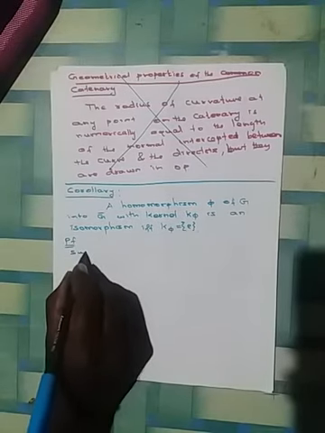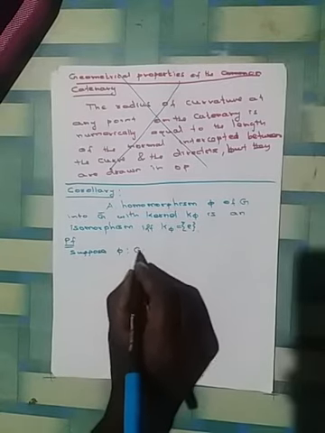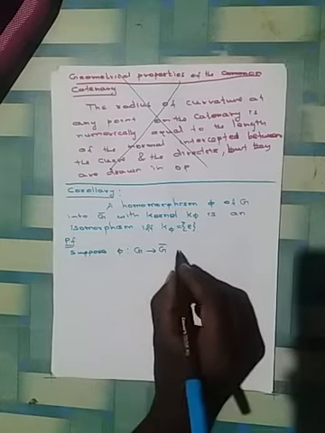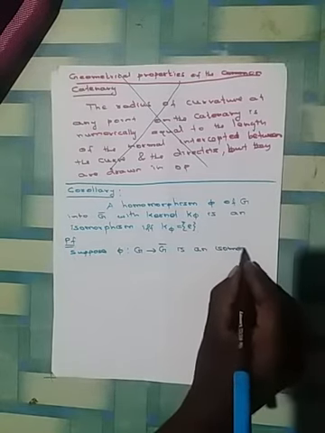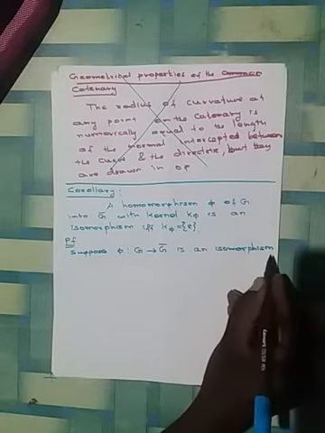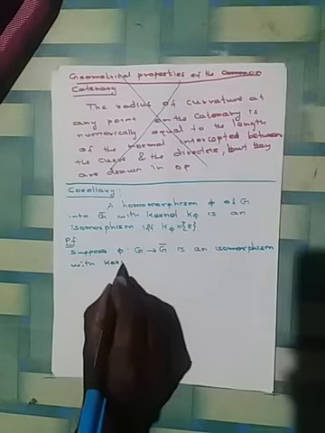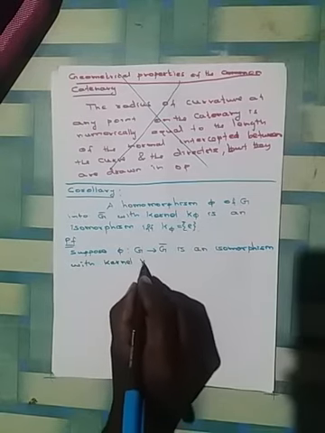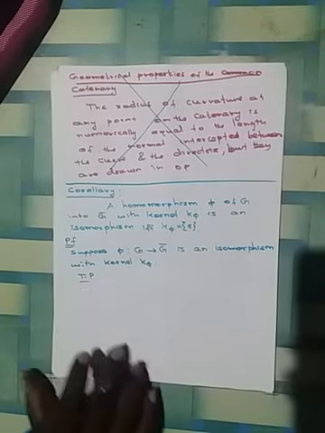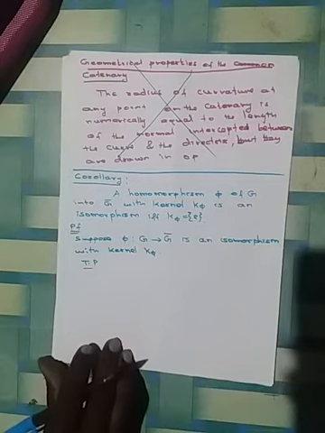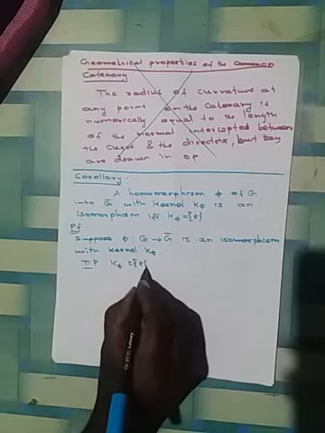First of all, suppose phi is a map from G to G bar that is an isomorphism with the kernel K phi. Now to prove that the kernel of a homomorphism contains only the identity element.